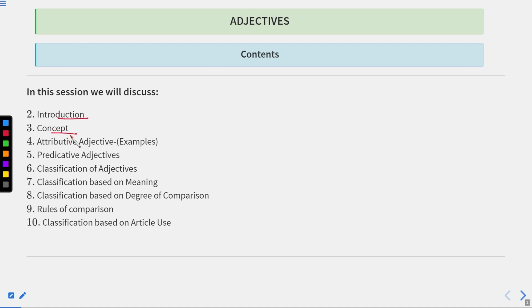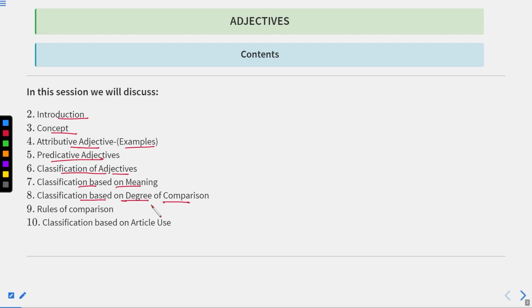Now, after that, we'll discuss some types of adjectives, that is, attributive adjectives, and after that, we'll see the examples of that as well. Predicative adjectives, classification of adjectives. Now, there are various types of adjectives that we are going to discuss in this session afterwards. Classification based on meaning. Okay, so first of all, we'll see the classification of adjectives and then we'll see the concepts of this classification.